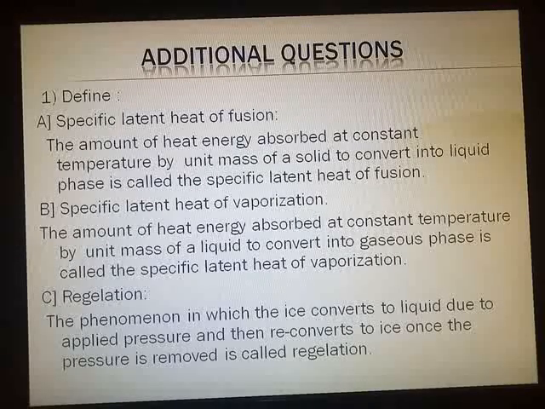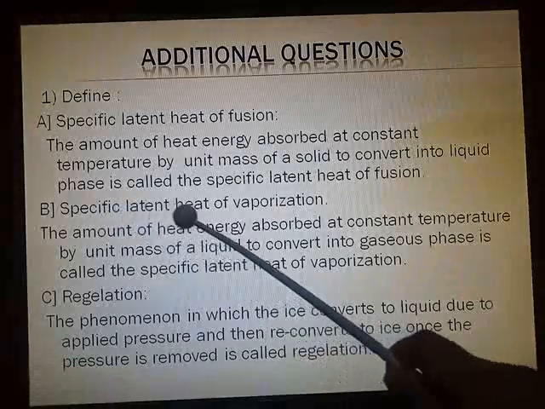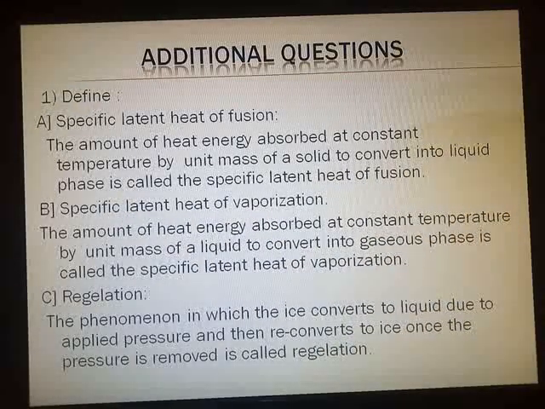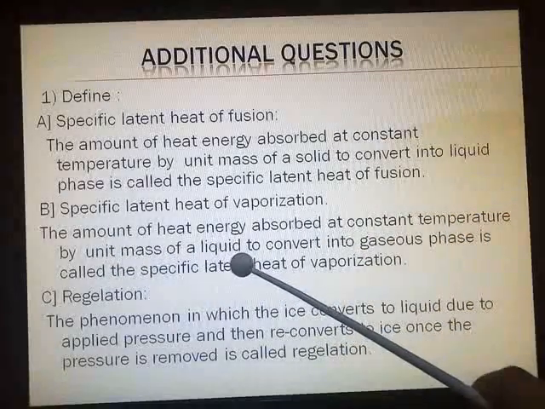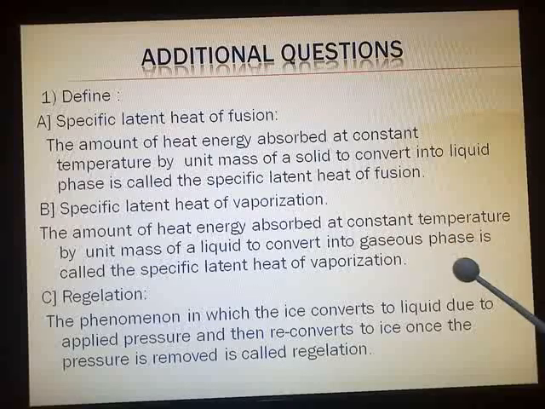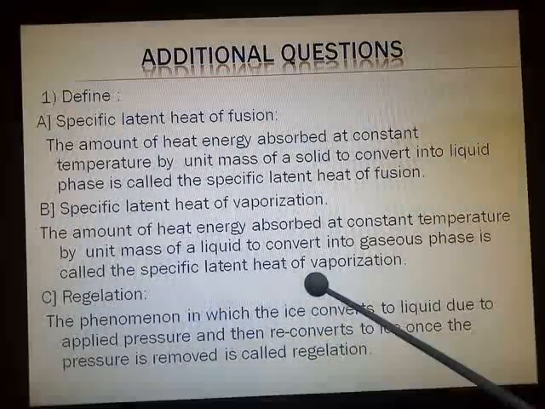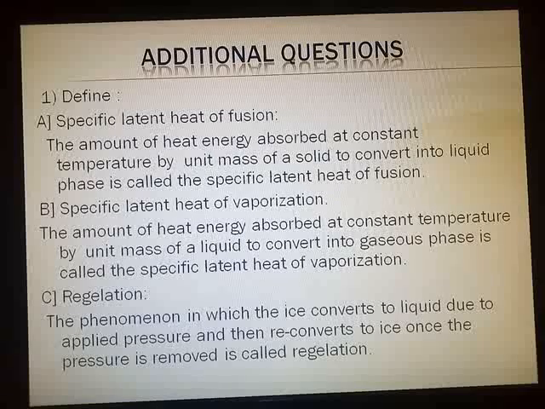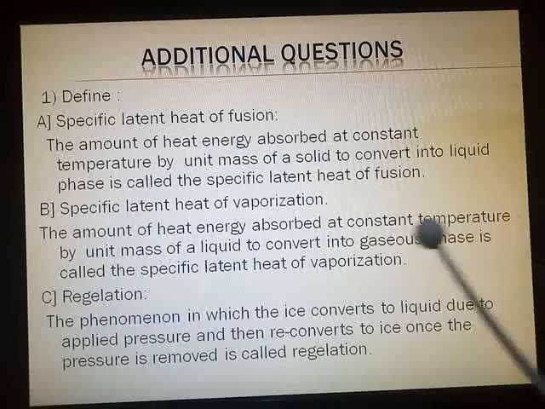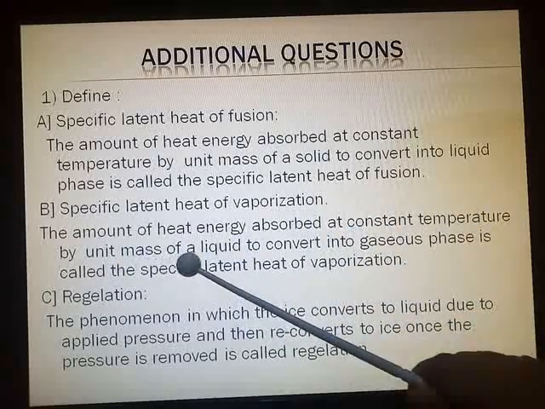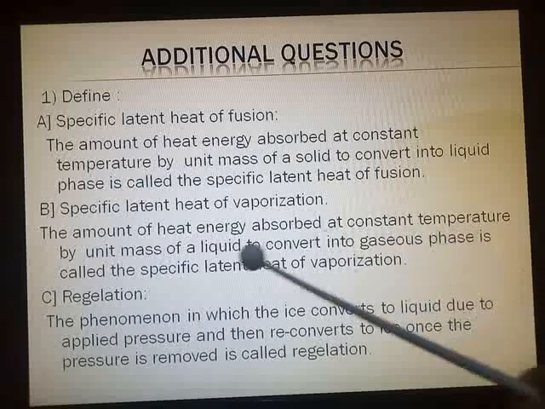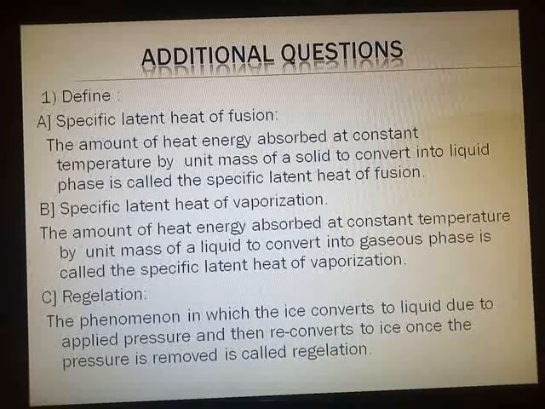You can see on page number 63, again below it you can see specific latent heat of vaporization, again in bold black colors. The amount of heat energy absorbed at a constant temperature by unit mass of a liquid to convert into gaseous phase is called the specific latent heat of vaporization. Same page, both the definitions are given in bold black colors. Mark it immediately, don't waste time in copying down.